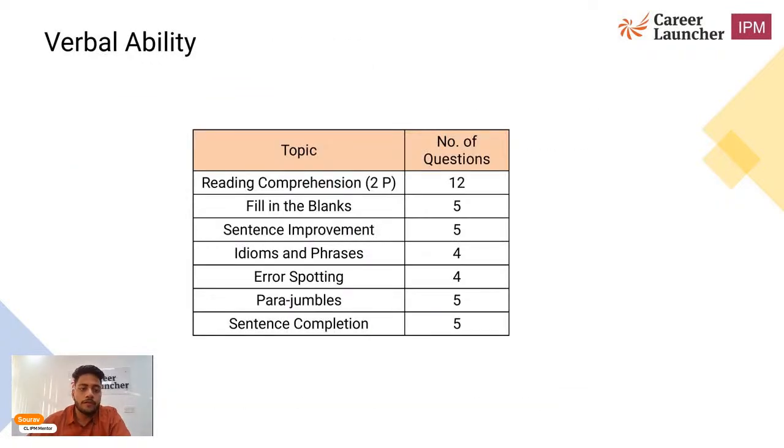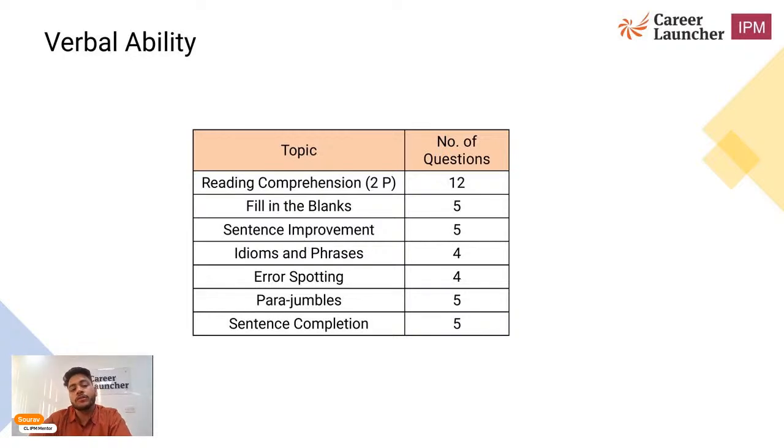If we'll talk about the verbal ability, this was the easiest section, I will say, because you will get 2 passages this year, 6 questions in each passage. So overall 12 questions from that. Then there are 5 fill in the blanks, sentence improvement, idioms and phrases, error spotting, para jumbles, sentence completions, and some 4 or 5 extra questions from other topics as well.